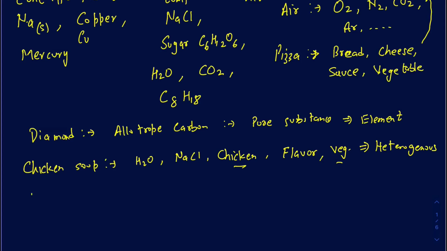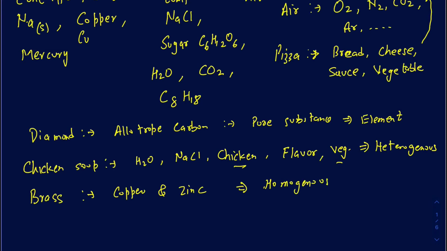Okay, what about something like brass? Well, brass is an alloy of copper and zinc, and it's yellow in color, but the copper and zinc are not chemically bonded with one another, so that's why it's going to be a mixture, because you have two different types of atoms in there and they're not chemically bonded. And since it's a mixture, you can't really see where the copper is and where the zinc is, because they are evenly mixed up with one another. And since they are evenly mixed up with one another, you're going to put that into a category of a homogeneous mixture.